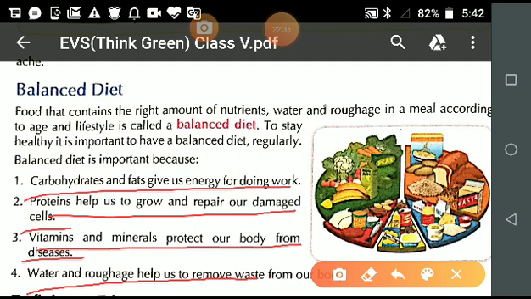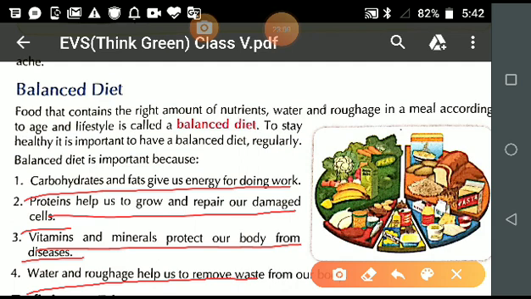Now student, note down the answer. Question number 2, short answer questions. What is a balanced diet? Write the answer.